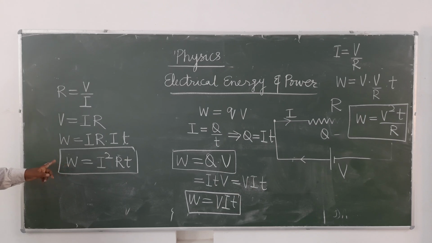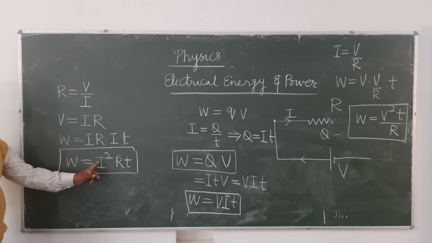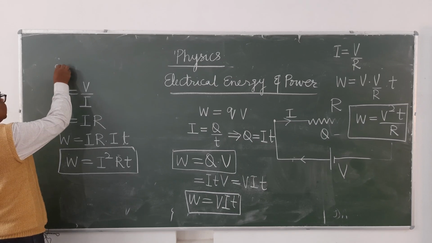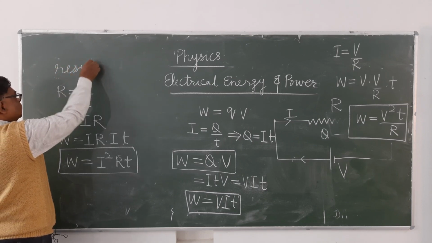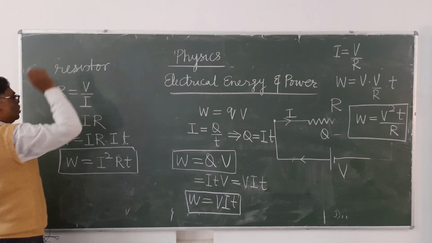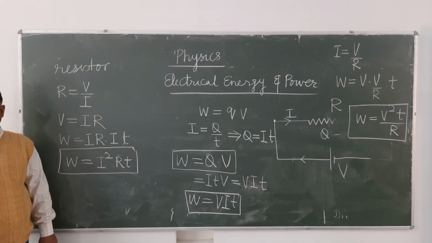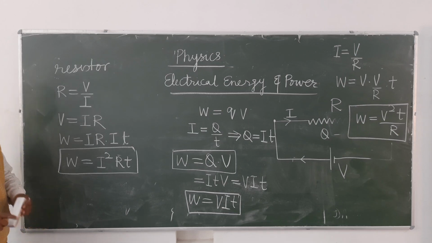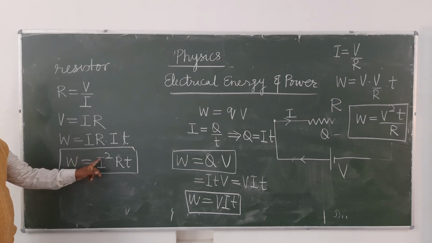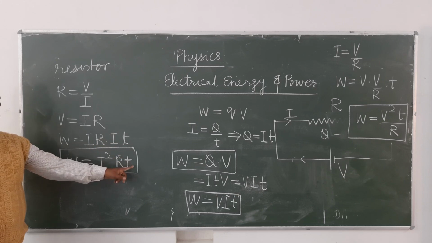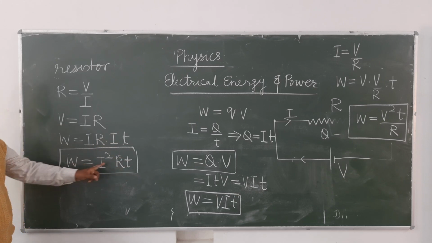Here you can see, if I current is flowing through a resistor, resistor means a conductor which is producing obstruction in the flow of current. It's clear? So, if I current is flowing through a resistor whose resistance is R for the time t, how much electrical work will be done?